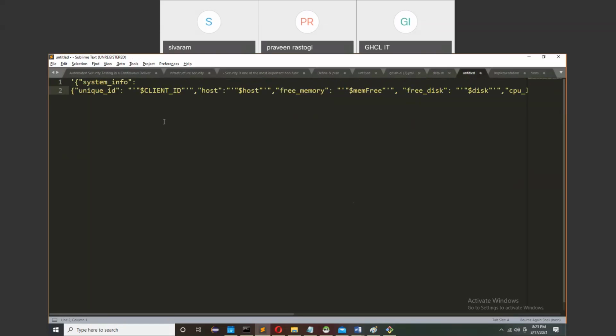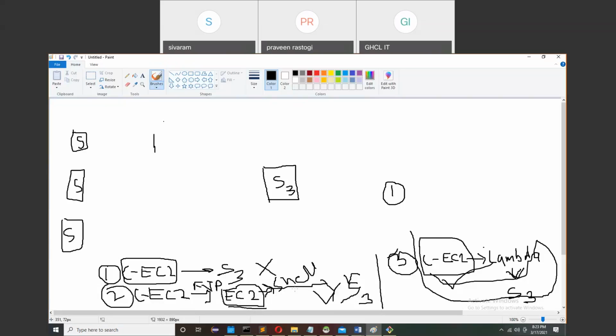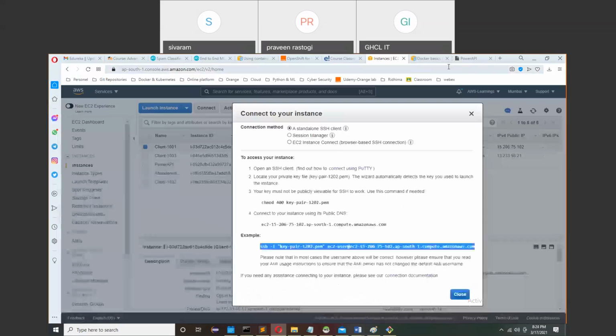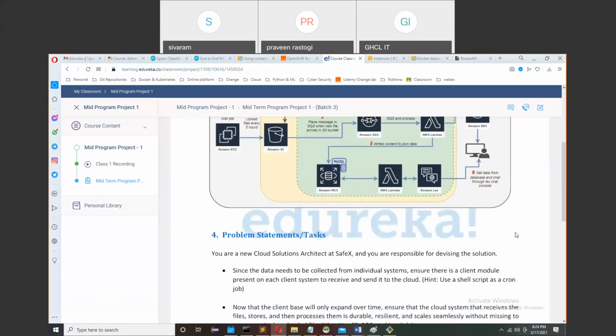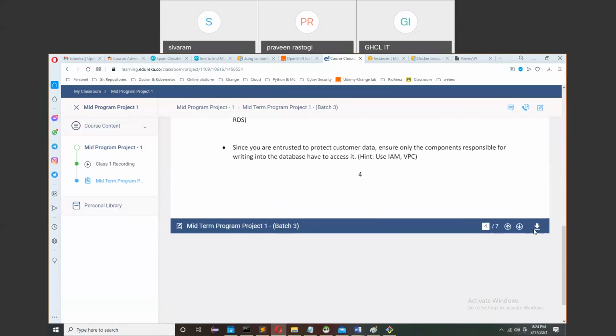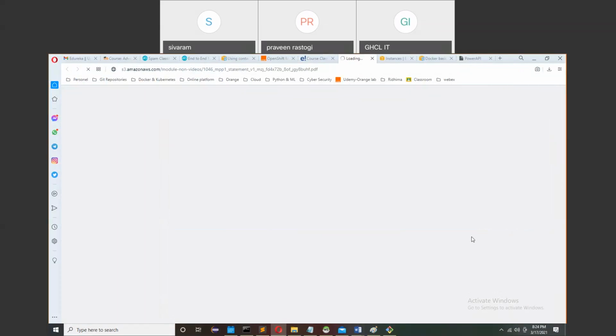If you go to the documentation from Eureka, this is the documentation. You can find here what data we need to send.